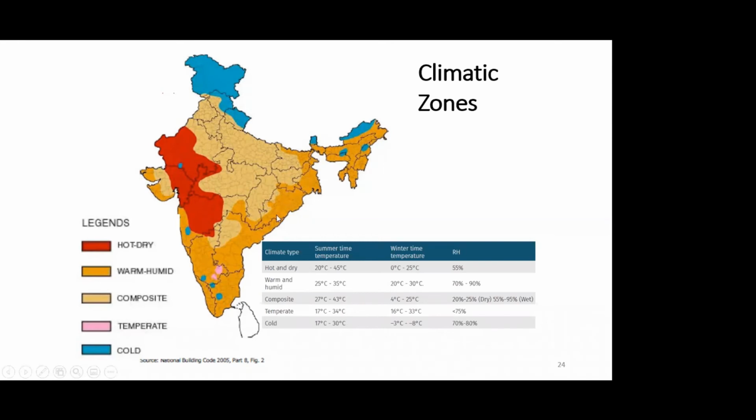You see, India has a big coastline, and accordingly, the majority of our area is actually warm and humid, which is the most challenging climate condition for efficient energy design. Temperate, Bangalore, where it is never too hot and never too cold, and of course cold, which is in the northern part.